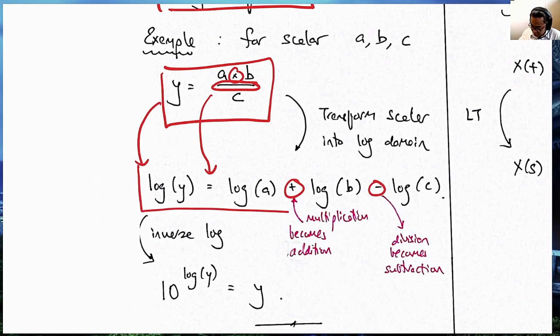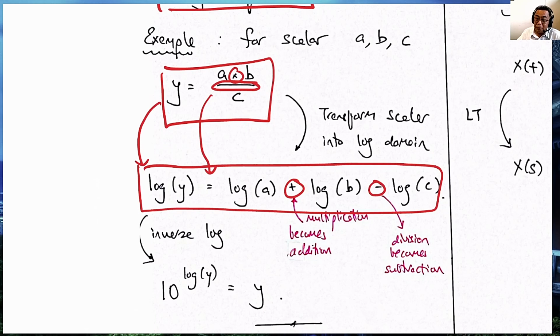This expression done in the log domain is simply log a plus log b for the multiplication of a times b, minus log c for the division. Although our answer is still in the log scale, very quickly we can find the inverse of the log to get y just by doing this. So in this example, it is more economical and advantageous to use the log to do multiplication and division, especially when we are doing millions of them, for example.